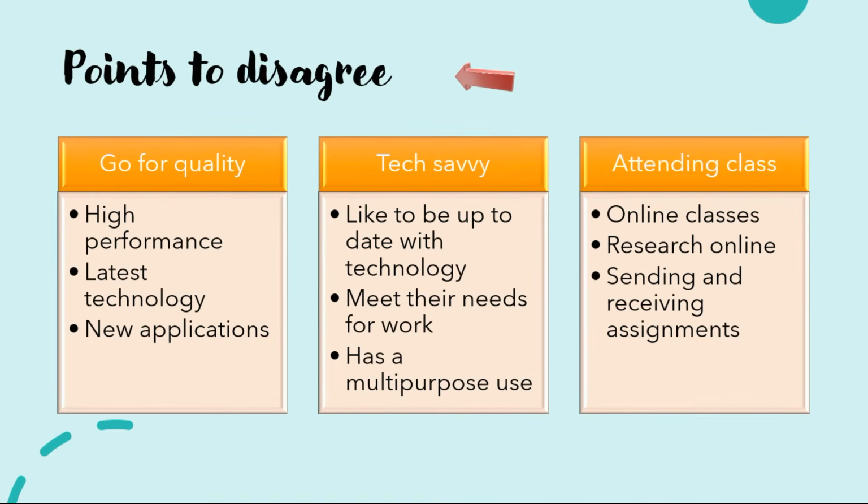The other stand that you can have is to disagree to the statement. Firstly, you feel that young people buy the latest handphones not because they simply want to follow trends, but because they go for quality. The elaboration is that young people want something that is of high performance. The latest handphones would have the latest technology that are more sophisticated than the previous model. Also, the new model would come with new applications that will be useful for them.